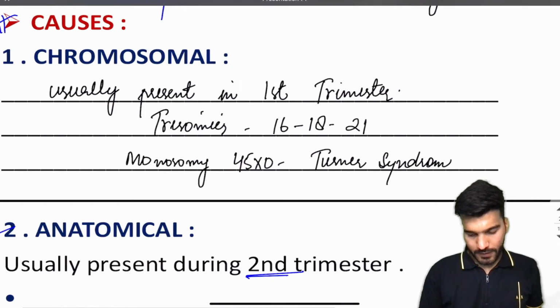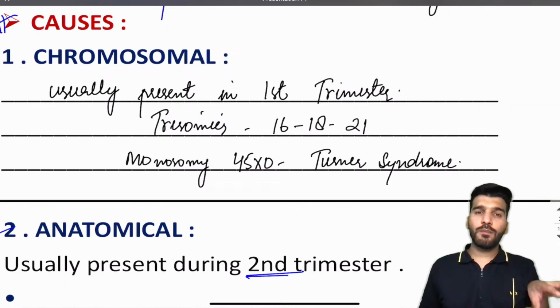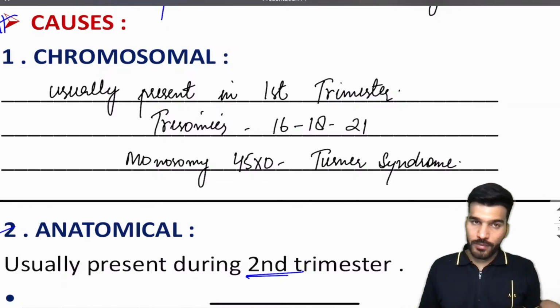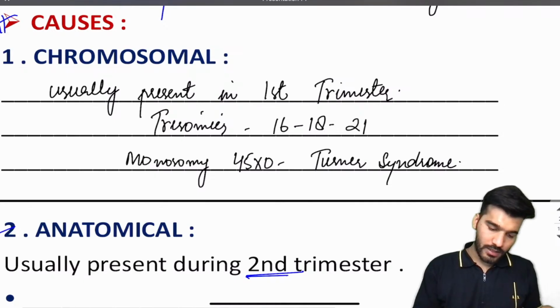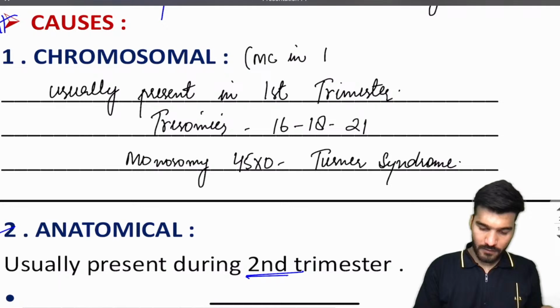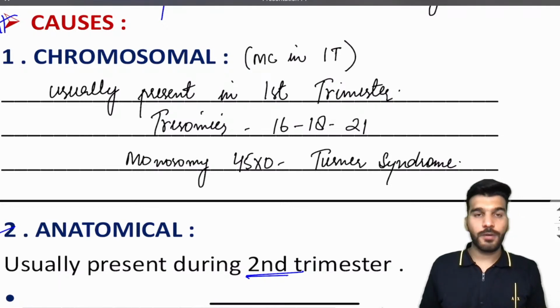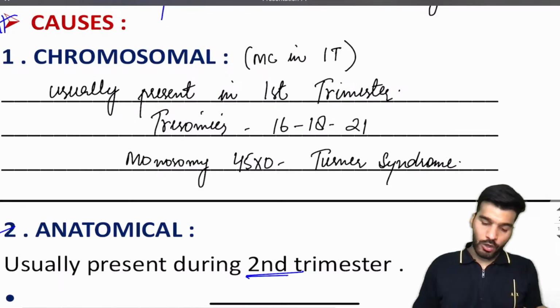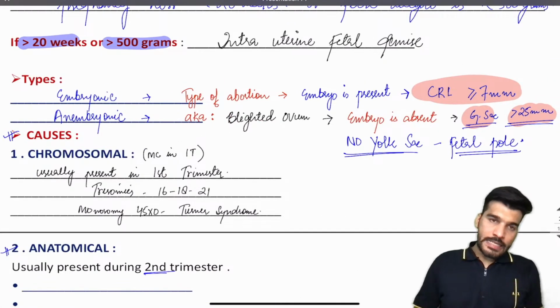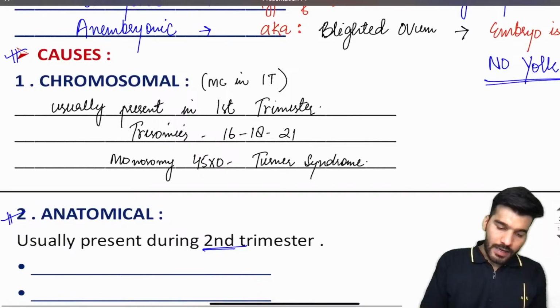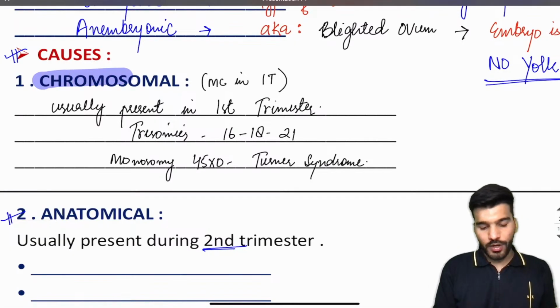So if they ask the question, the most common cause of a first trimester abortion, your answer is going to be chromosomal cause for the abortion. Clear to everyone?